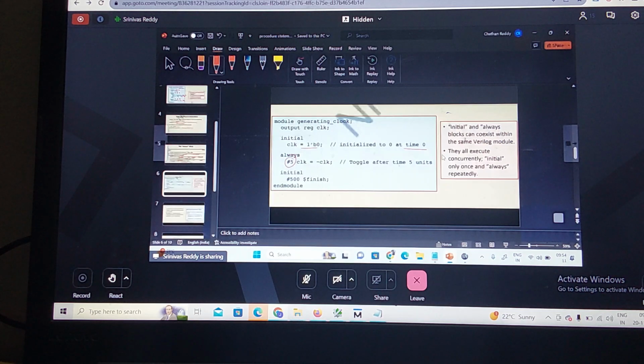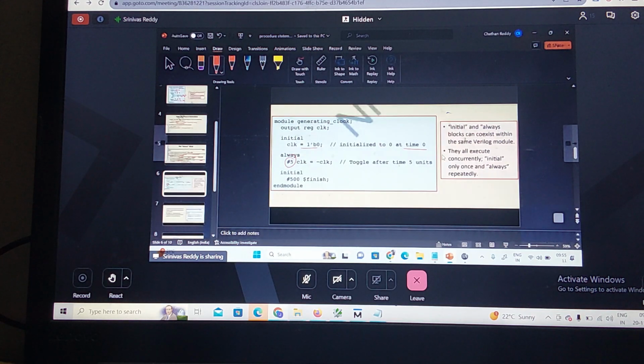Since it is only one statement here, begin and end are not required. You can see this always clock also has one statement: #5 clock equals not of clock, which means it is toggling. Initially the clock is 0. Once it comes to the time period of 5, the clock toggles and becomes 1. The next 5 time period it toggles to 0, then 1, 0, 1, and so on.